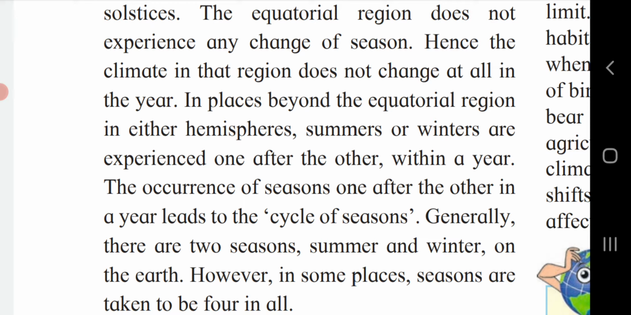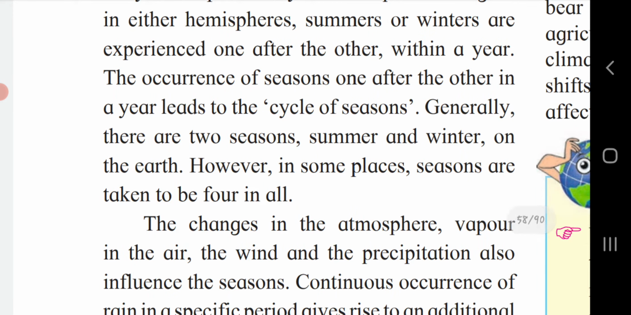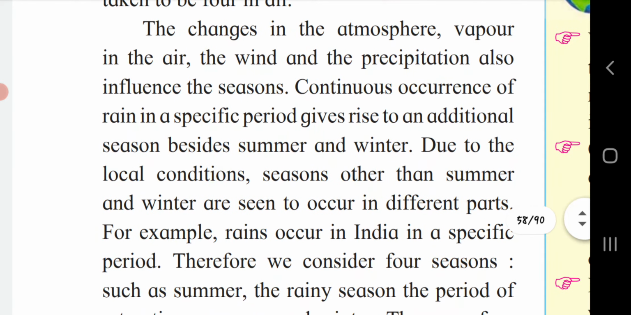Generally, there are two seasons, summer and winter, on the earth. However, in some places, seasons are taken to be four in all. The change in the atmosphere, vapor in the air, the wind and the precipitation also influence the season. So as the season changes, the atmosphere changes, the vapor in the air changes, the wind also changes. It means the total combination of the environment changes according to the change in the season. And how do the seasons change? Seasons change according to the change in the movement of the earth.